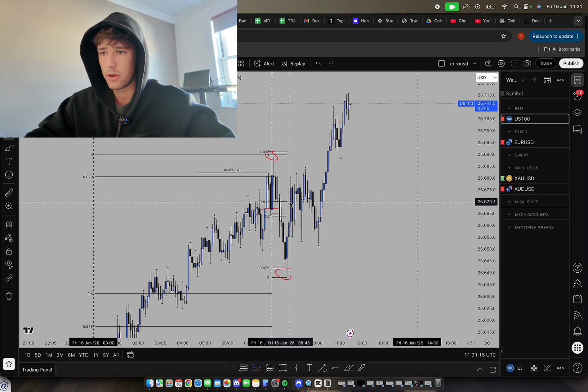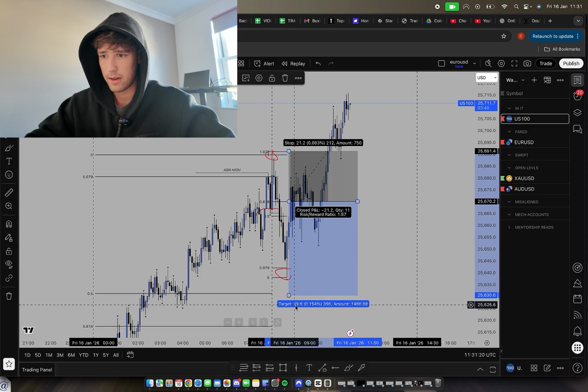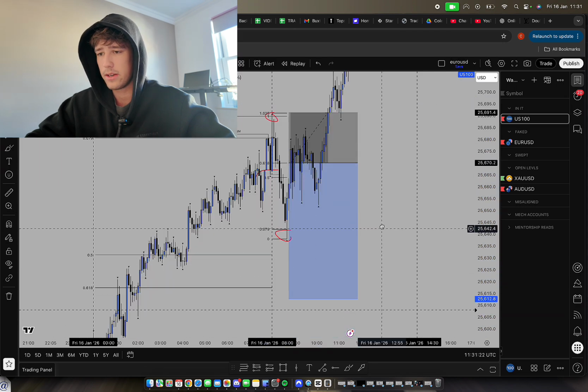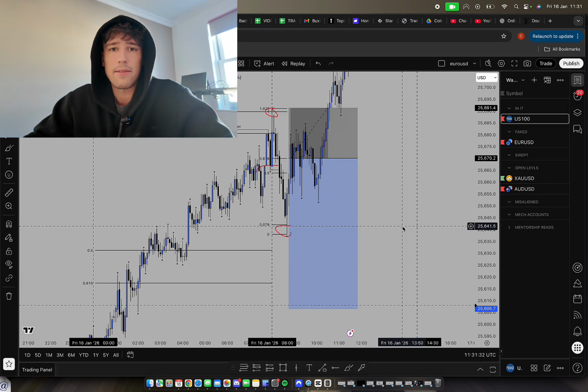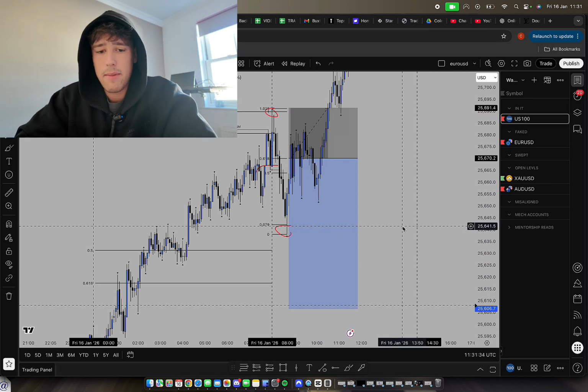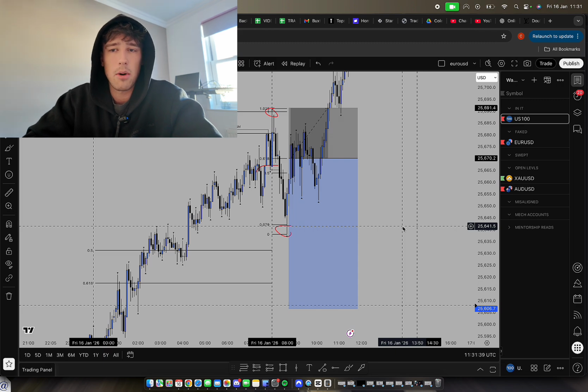My limits will always go on the 0.618, stops just above the high, and then I'll target a fixed 1-3. Obviously, today's trade did not play out in my favor. I had a winning trade last night, so who cares? It's something you just have to accept. When you trade Mech, you take the exact same setup and the same confluences every single time, and you just let your probabilities play out.